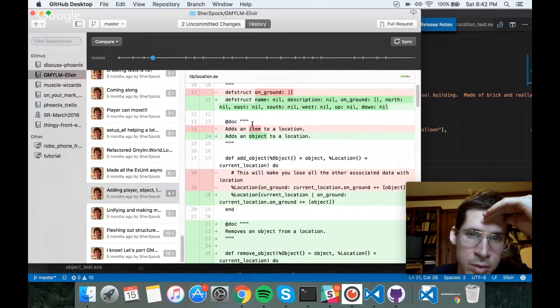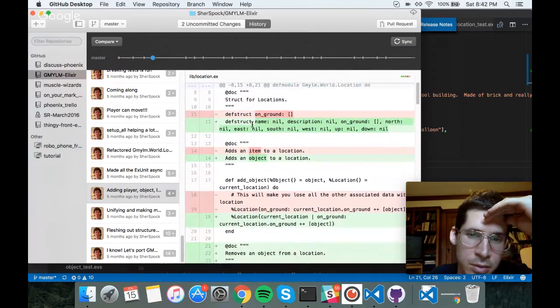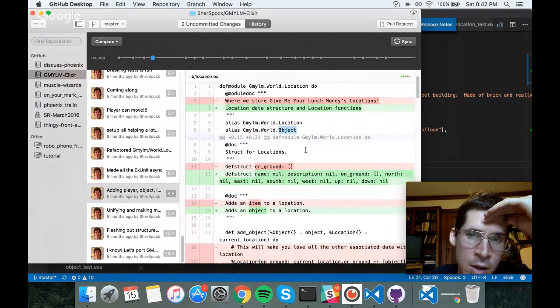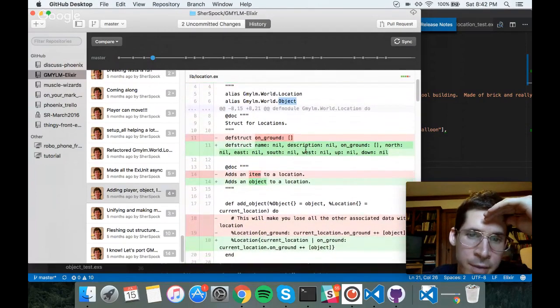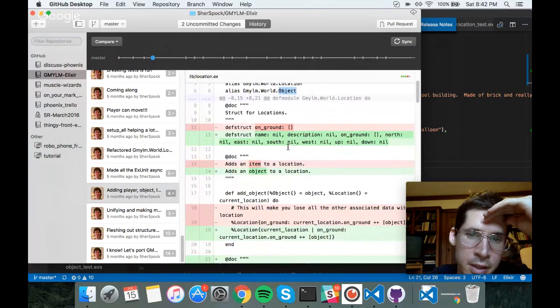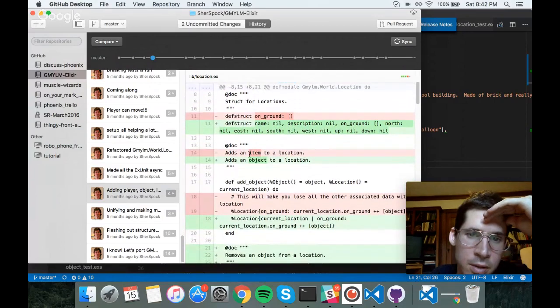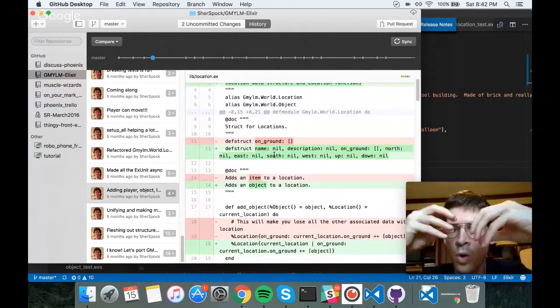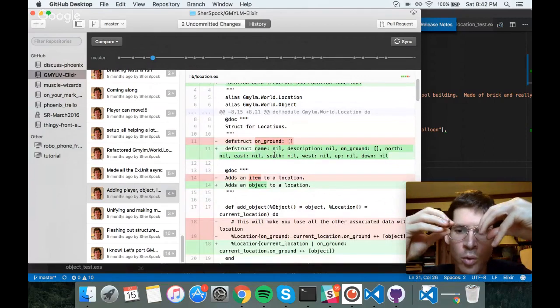Adds an item to a location. Okay, adds an object to a location because I wanted there to be this symmetry between what I'm calling it in the docs and what I'm actually calling it in the module, which I think is important. If you have a divergence in your code between what you call something in your inline documentation or in your actual documentation and what is actually being called in the code, that's just one more point to introduce a cognitive wobble for maintainers of the code base.